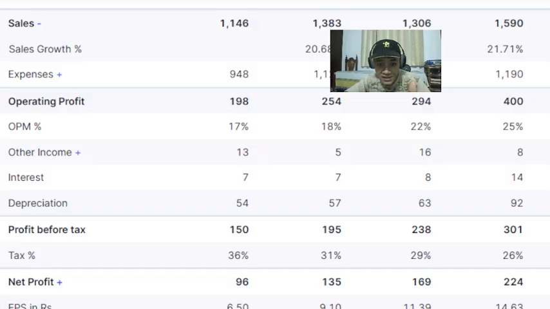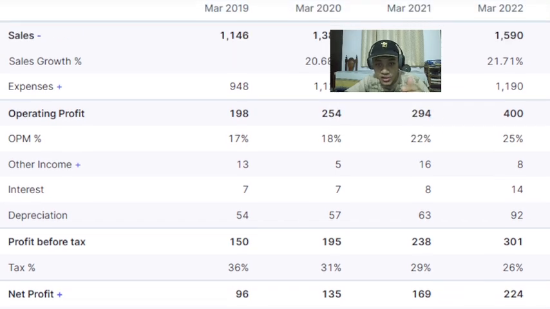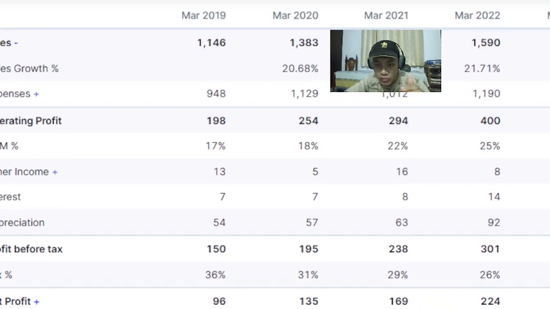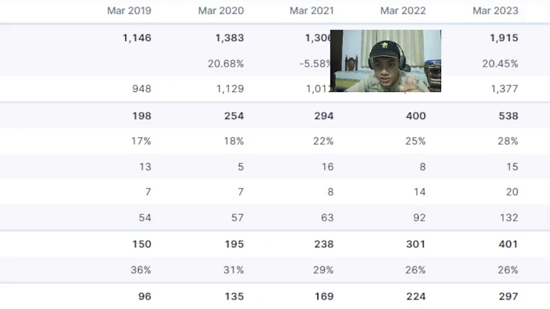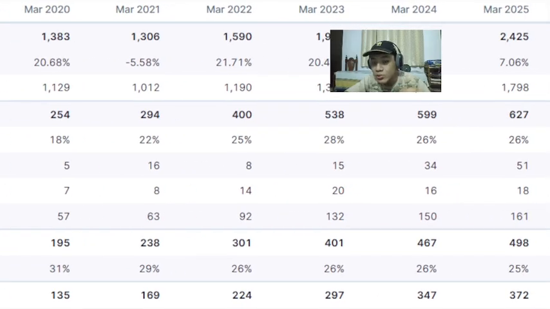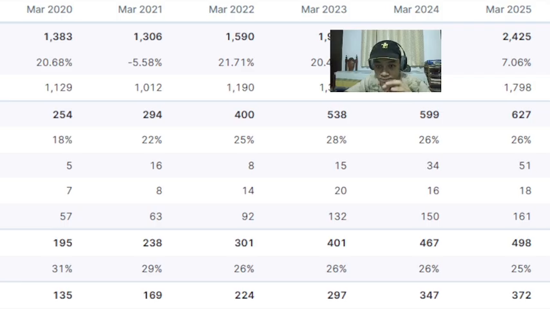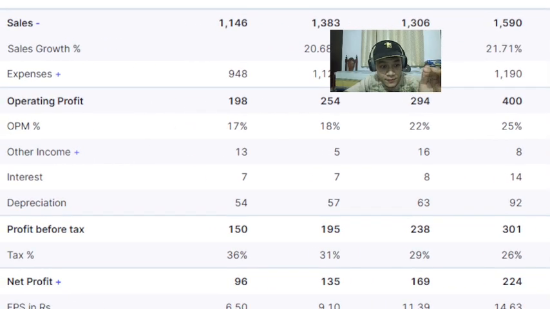Now, profit before tax. Okay, let's look at profit after tax. 96 crores in 2019. Moving on, 224 crores in 2022. 2023, we have 297 crores. And finally, 2025, we have 372 crores in net profit. So 372 crores pure profit for 2025.